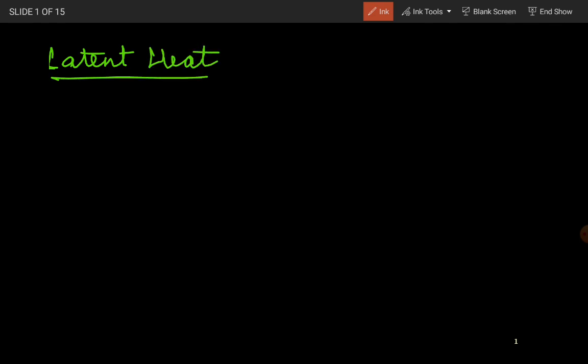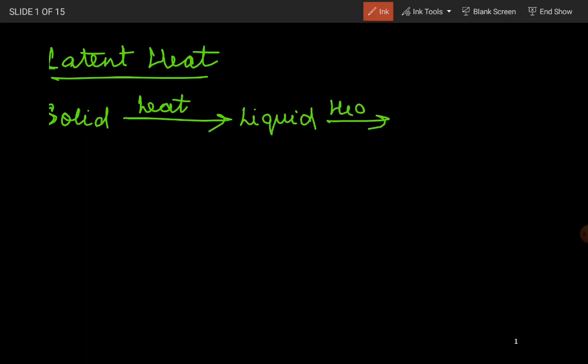Now see students, we know that when we heat a solid, suppose ice, it can be converted into liquid. And when we heat this further, the liquid can be converted into gas. This is a very basic thing that we all know.